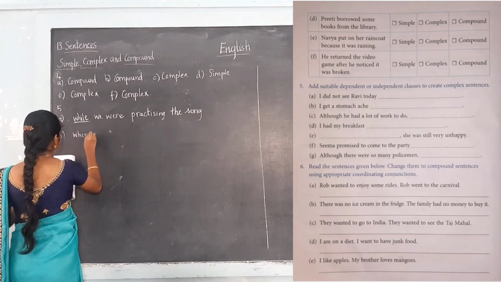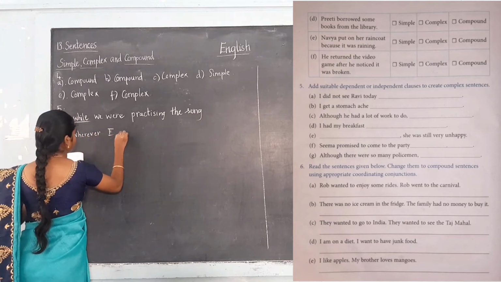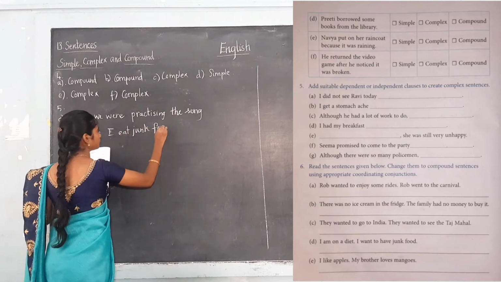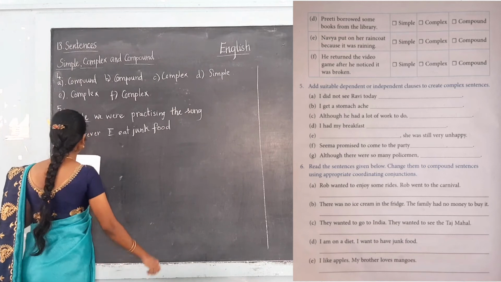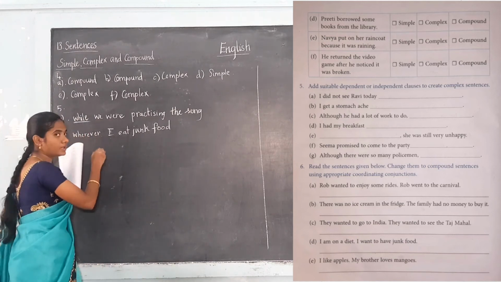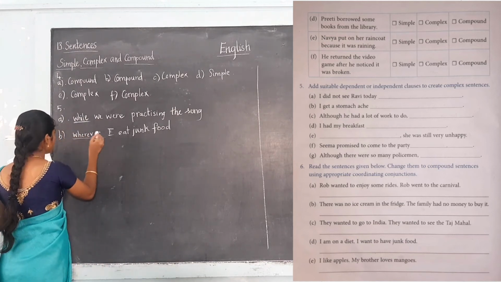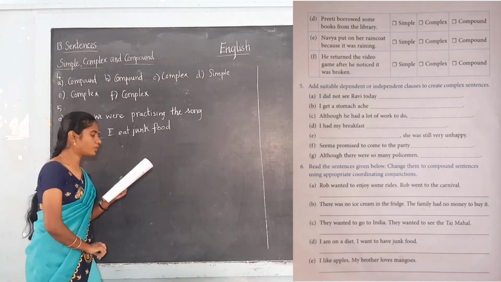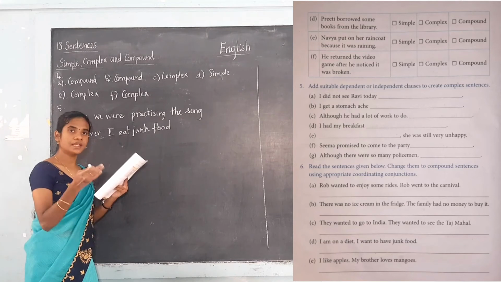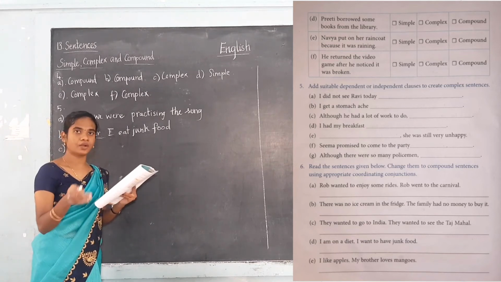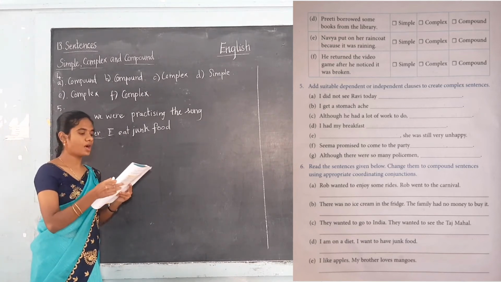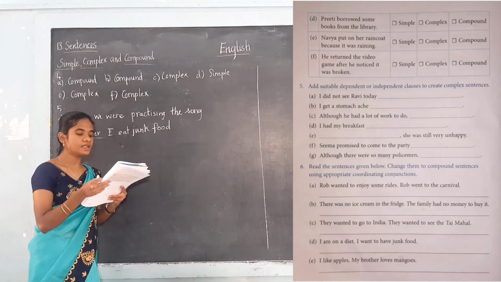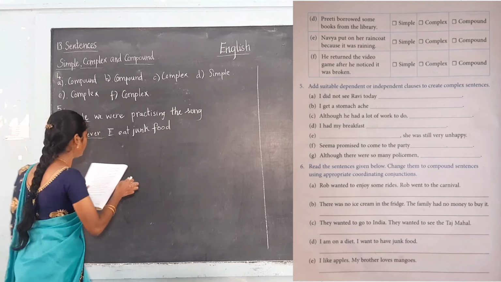Wherever I eat junk food. Here we are writing a dependent clause starting with the subordinating conjunction. Then C, although he had a lot of work to do, dash. So here they are given the dependent clause. You have to write down the independent clause. How can we write? Although he had a lot of work to do, he still went out to watch the movie.